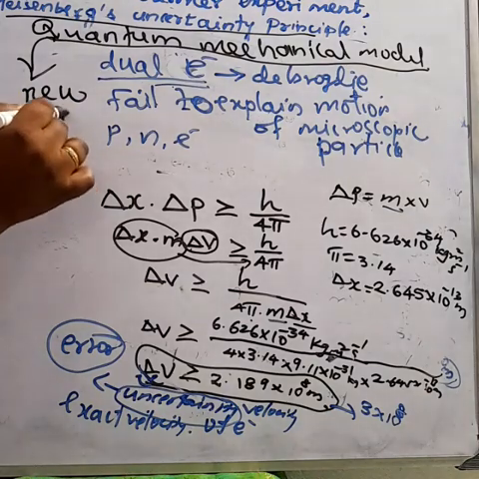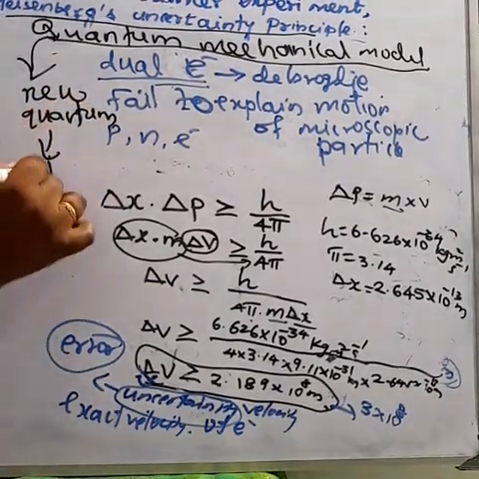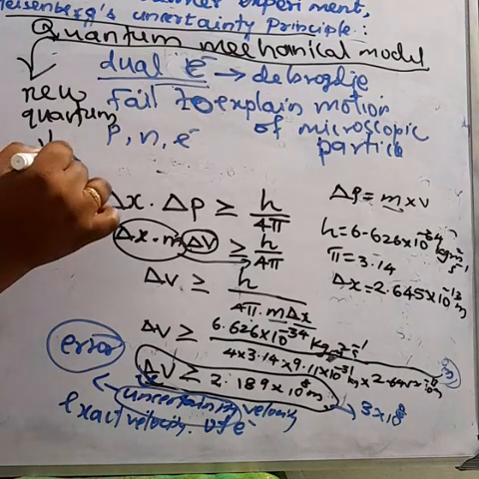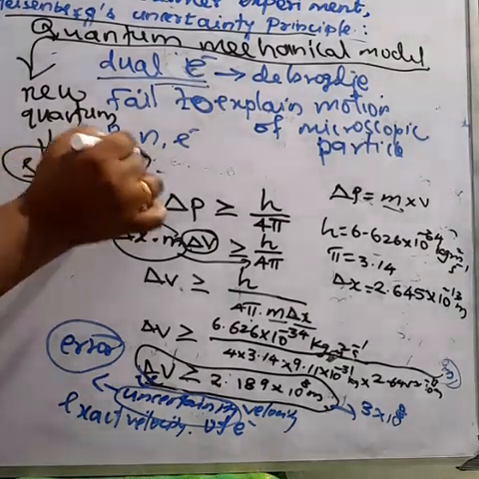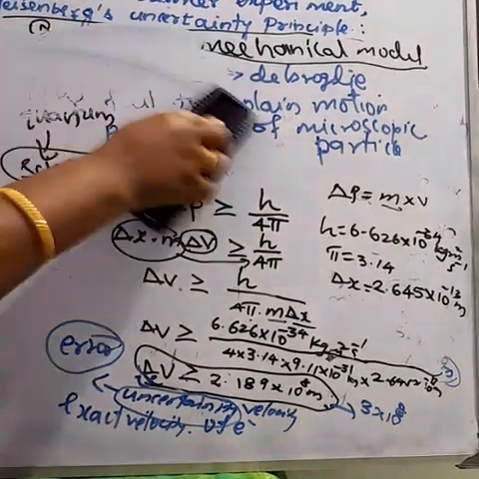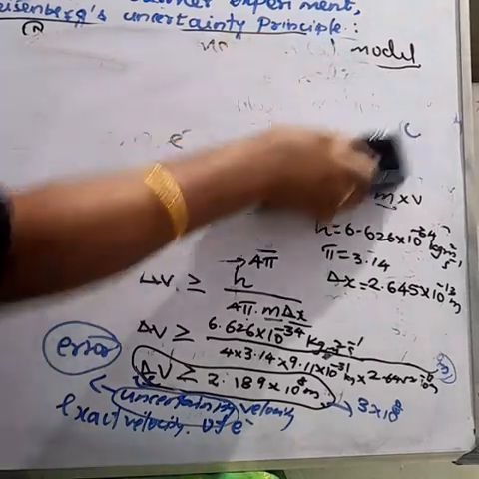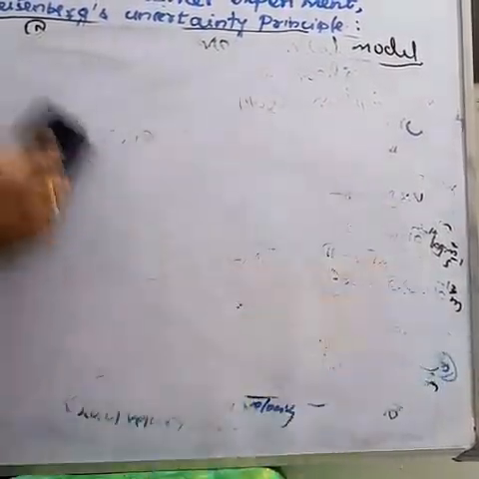Who developed the new quantum mechanics? That is Schrödinger. Schrödinger developed the new quantum mechanics. We call this the Schrödinger wave equation. About that, tomorrow we will study clearly.